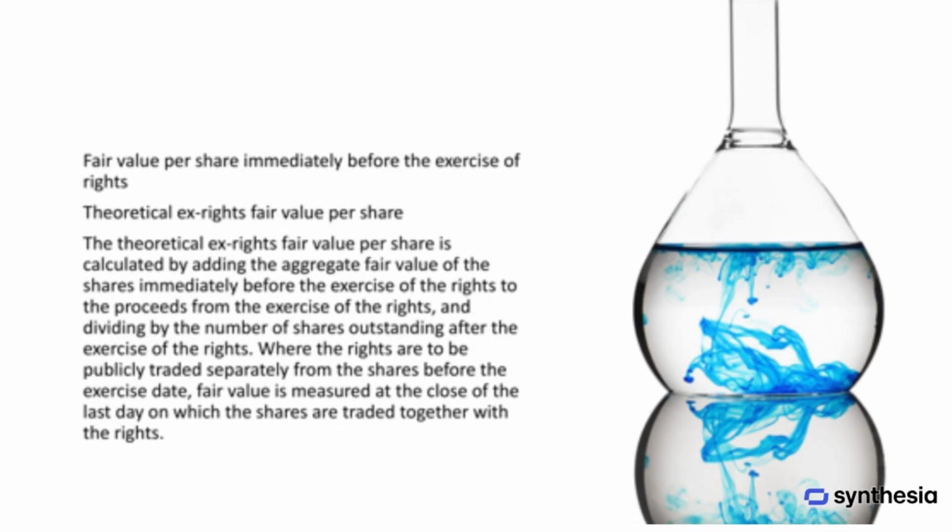The theoretical ex-rights fair value per share is calculated by first adding the total fair value of the shares immediately before the exercise of the rights to the proceeds received from exercising the rights. This total is then divided by the number of shares that are outstanding after the rights are exercised. If the rights are publicly traded separately from the shares before the exercise date, the fair value is measured at the close of the last day on which the shares and rights were traded together.